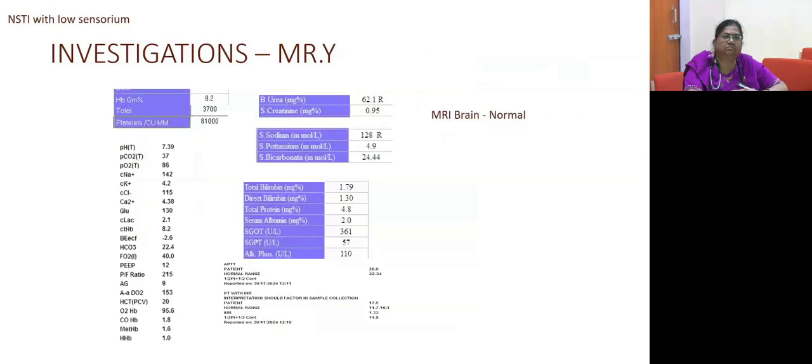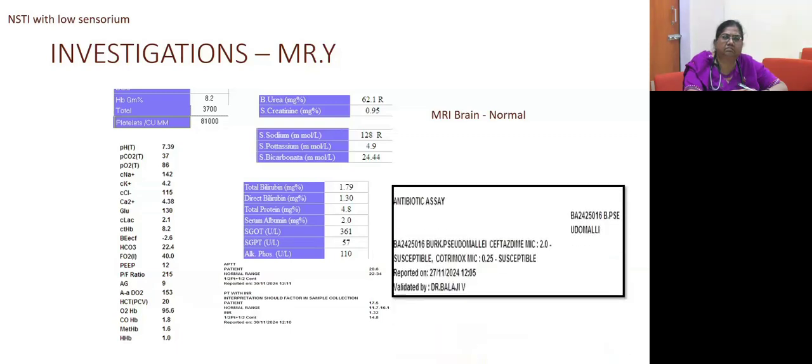The second case is Mr. Y, who came with a necrotizing soft tissue infection with low sensorium with probable septic encephalopathy. He also presented with pancytopenia. However, his renal functions were normal. His INR was 1.32. We also did imaging of the brain, which was normal. So he presented with a PUO kind of picture with history of fever for 3 months, and with decreased sensorium for 2 days with a necrotizing soft tissue infection which he developed over 2 days. His blood culture also grew Burkholderia pseudomallei.